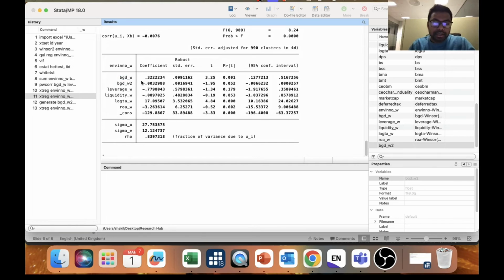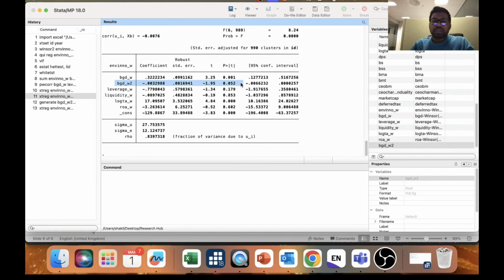The first one is only the board gender diversity. You can see there's a significant positive influence of board gender diversity, and then the board gender diversity squared one has a significant impact, but it's a negative impact. So you find a positive impact in the normal one, and in the squared one you find a negative impact. How do you interpret whether there is a non-linear relationship or not? When you have a significant impact on both of these, that means you have a non-linear relationship between board gender diversity and environmental innovation. However, if this one is insignificant, that means you don't have any non-linear impact on board gender diversity and environmental innovation.